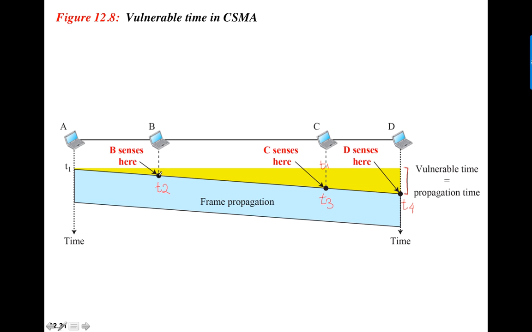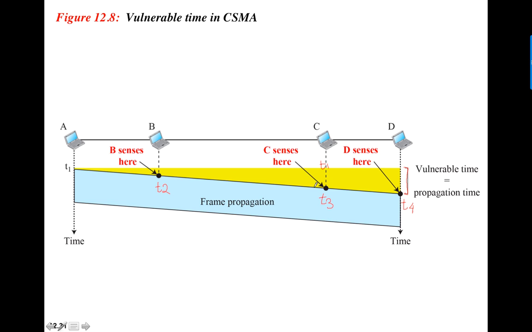At this point, t2, B comes to know that A is sending something. So B now will not send anything. B will know that the medium is busy at this time. However, C and D don't know because the signal still has not come to this point.